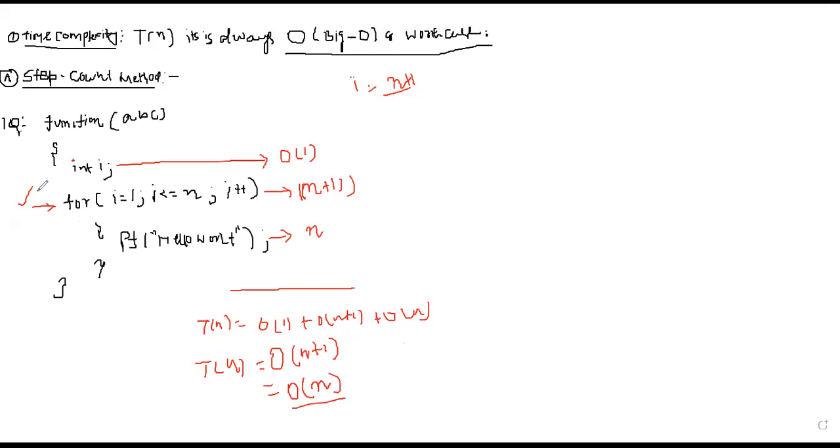So what is the time complexity for this function? It will be nothing but order of n. Why are we taking order of n, or O of n? Because we have to always consider the worst case. Is it clear? Yes, sir. How are we calculating? Okay, fine. So let me do one more example.